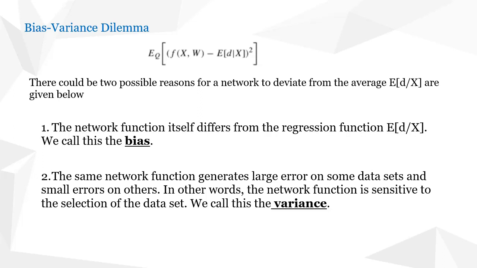This E_Q term, E_Q of f of x comma w minus expectation of d given x, whole square, consists of both bias and variance, and we want to give a mathematical formula for both bias and variance from this equation. So next we will discuss how to get the mathematical equation for bias and variance. We'll derive that.